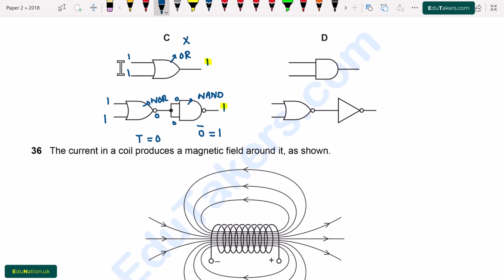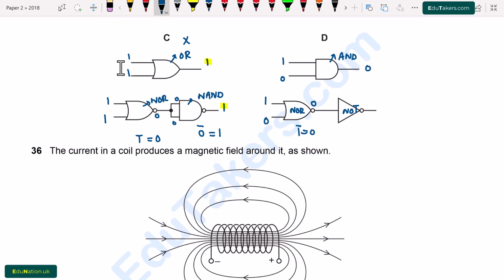Now we see the last one. This is AND gate. It is NOR gate while it is NOT gate. I suppose the inputs are 1 and 0. The output of the AND gate will be 0. Here will be 1 and 0. When I apply the OR gate over 1 and 0, it changes into 1. And by applying the NOT gate, it changes into 0. So here output will be 0.